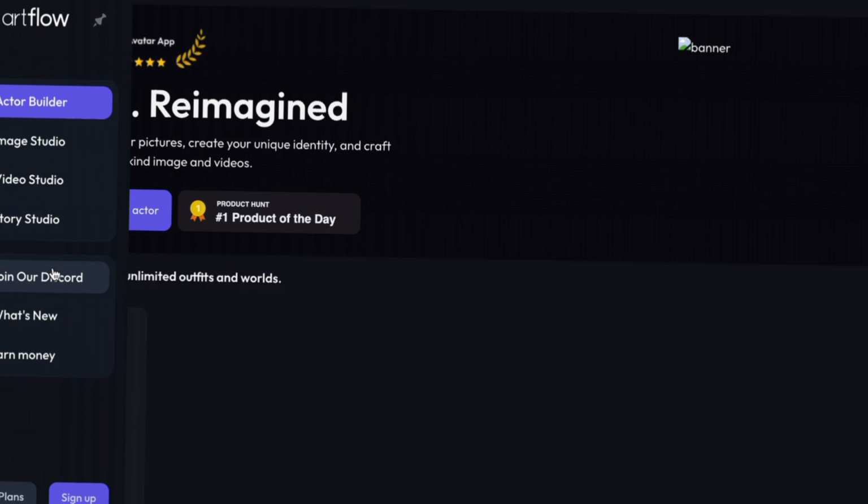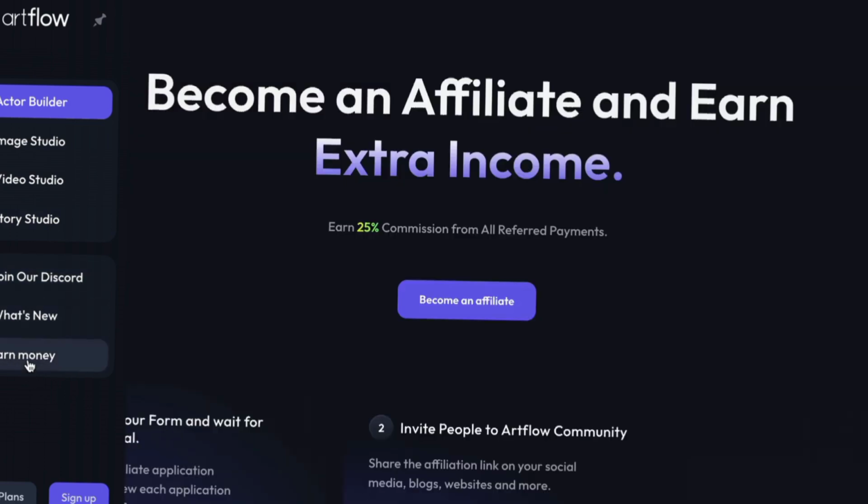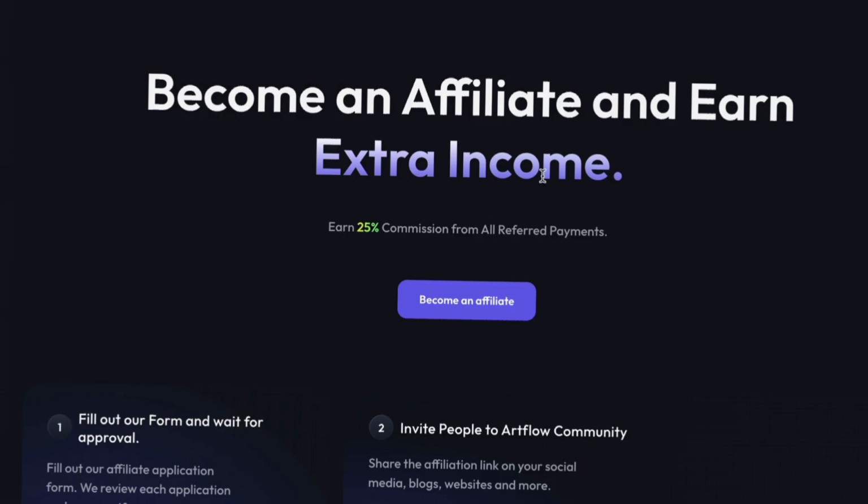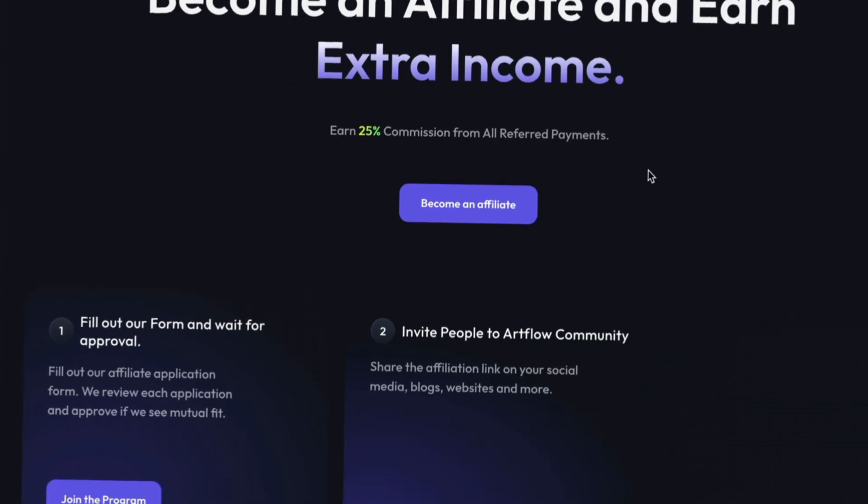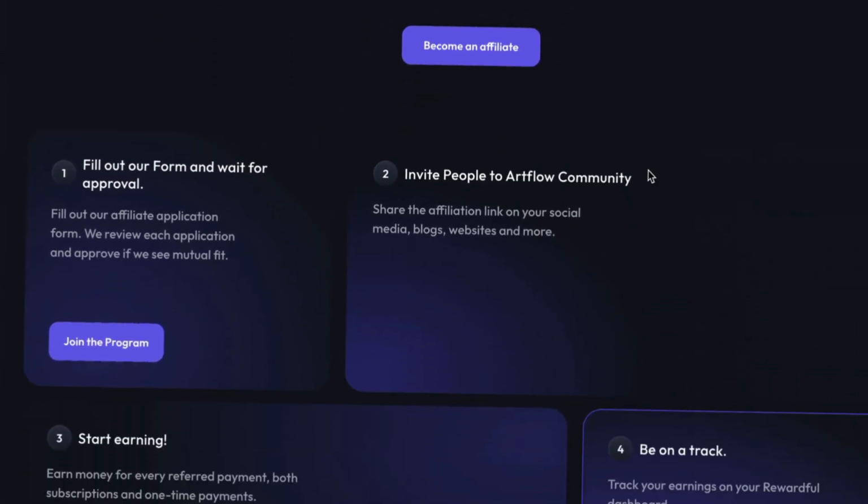Join our Discord. Well, I'm surprised almost all of them have Discord. And earn money. Okay, so let me check the earn money aspect. You can become an affiliate for them and earn money. You can earn 25% commission from the referral.